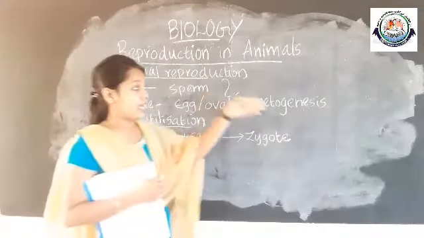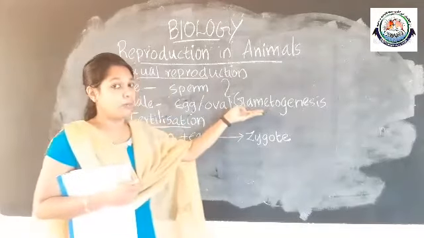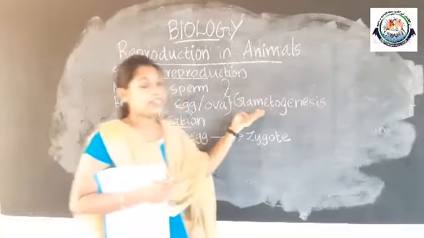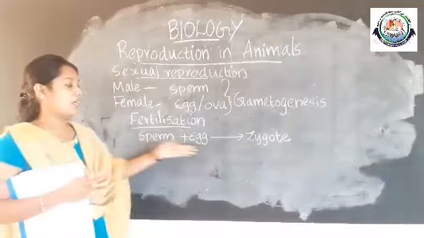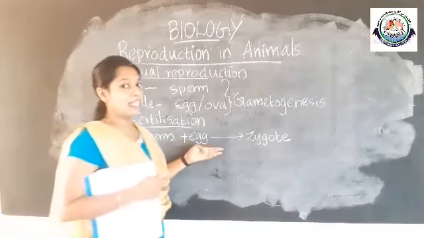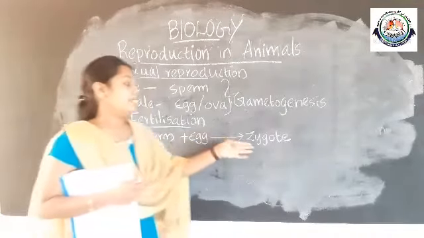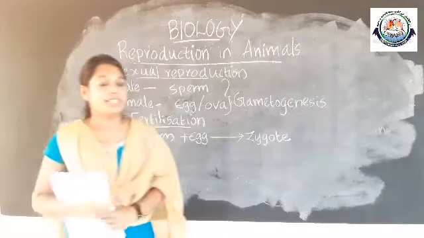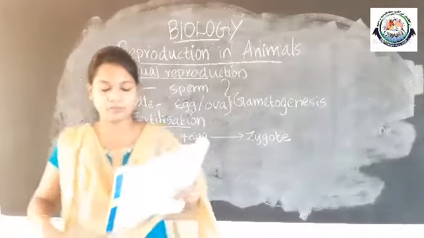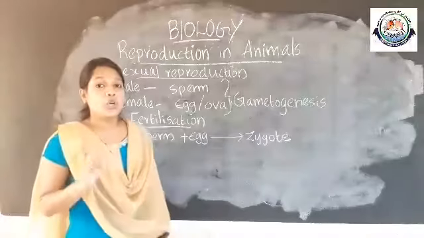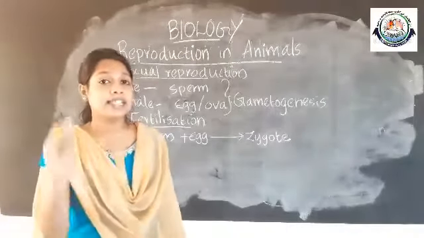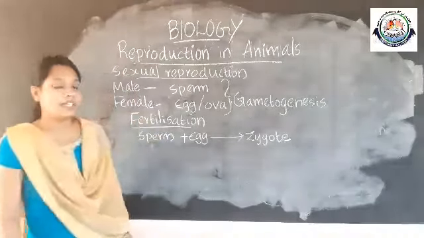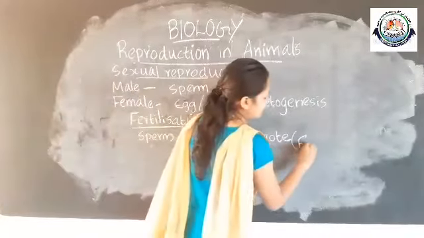So after gametogenesis, after the formation of gametes, the fusion between male and female gamete occurs, which leads to the formation of what? Zygote. Okay, and zygote is the fertilized egg. Zygote is otherwise called a fertilized egg.